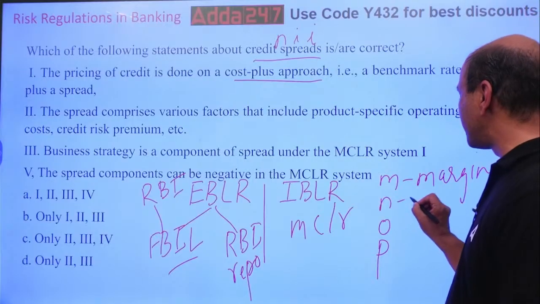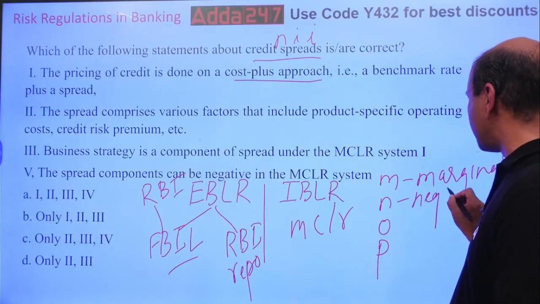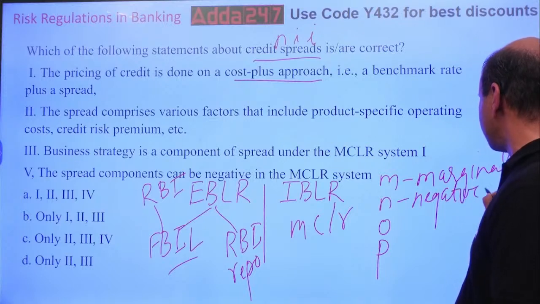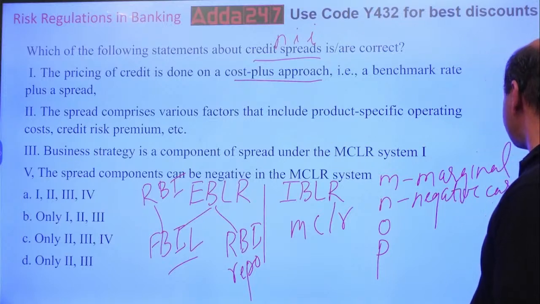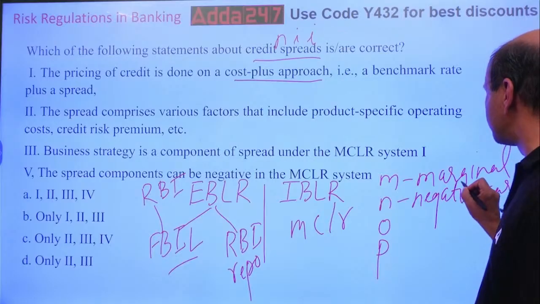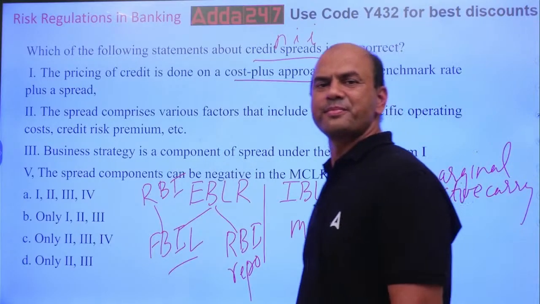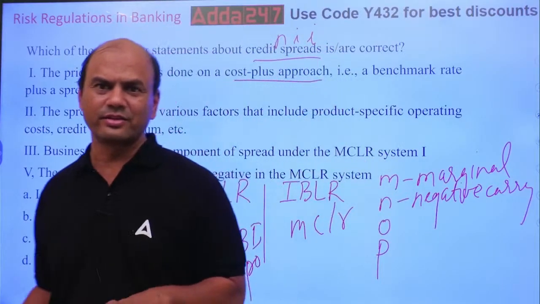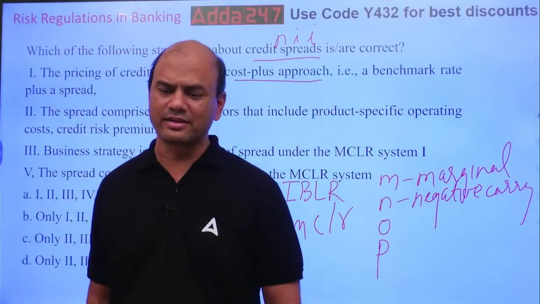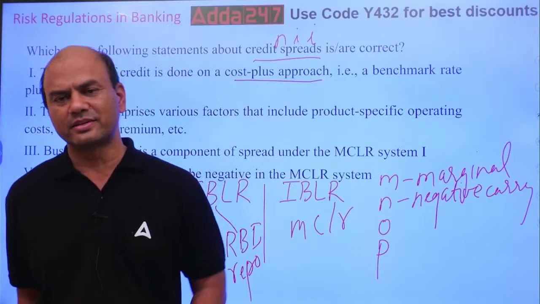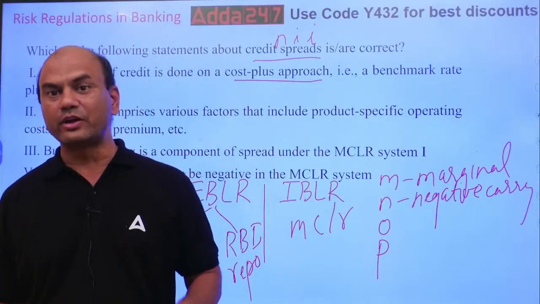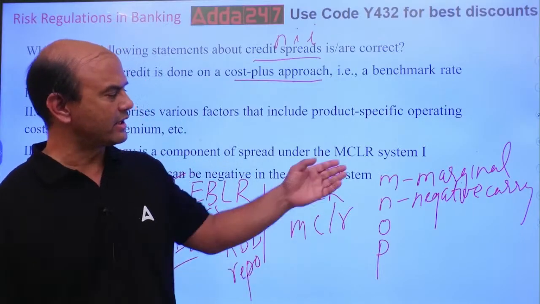N is negative carry on CRR. Negative carry on CRR means where I don't earn any interest. When I invest in CRR, do I get any interest? No interest. So that is negative carry.